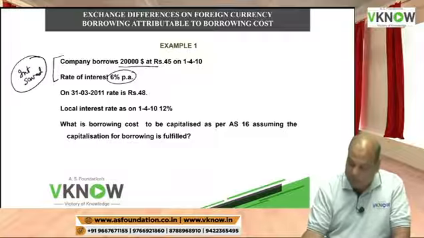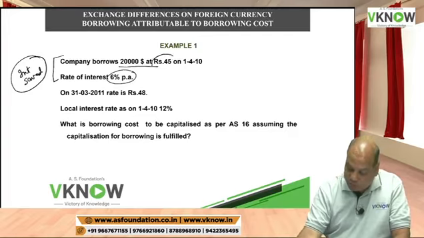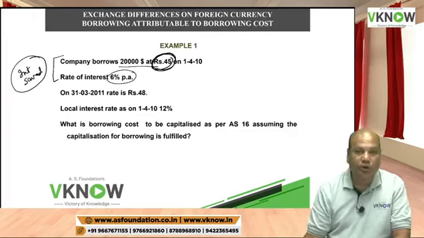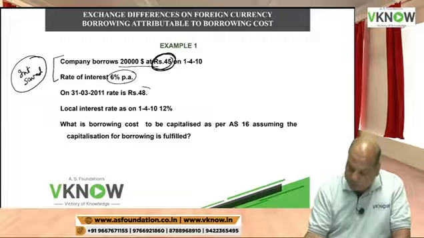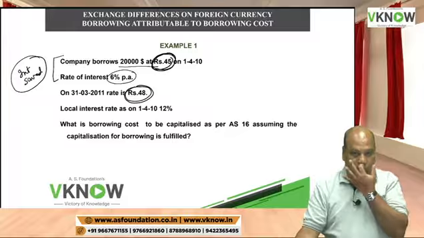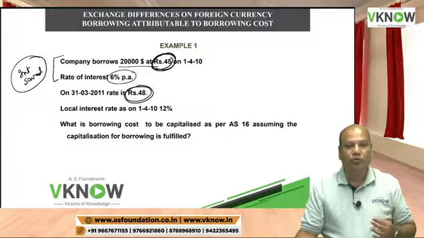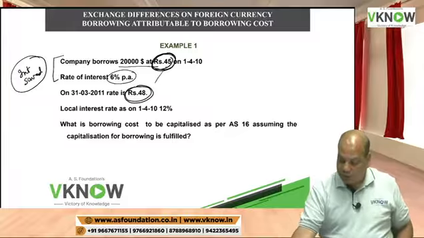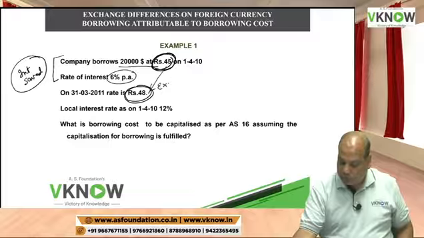But what happened? When you borrowed money, the exchange rate was 45, and after 1 year, the exchange rate is 48. So therefore, there is an exchange loss.